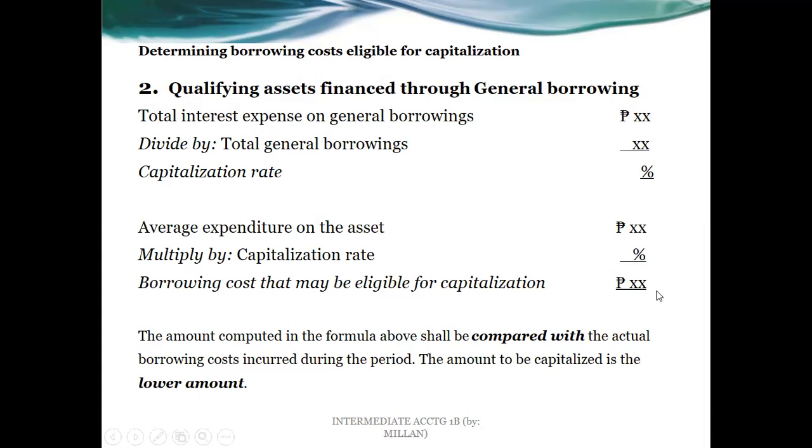So whatever we got here, the borrowing cost that may be eligible for capitalization, we compare that with the actual borrowing cost, whichever is lower. Now the actual borrowing cost will be, of course, the total interest expenses with respect to the borrowings. And when we say the actual one, we mean the total interest expense on general borrowings.